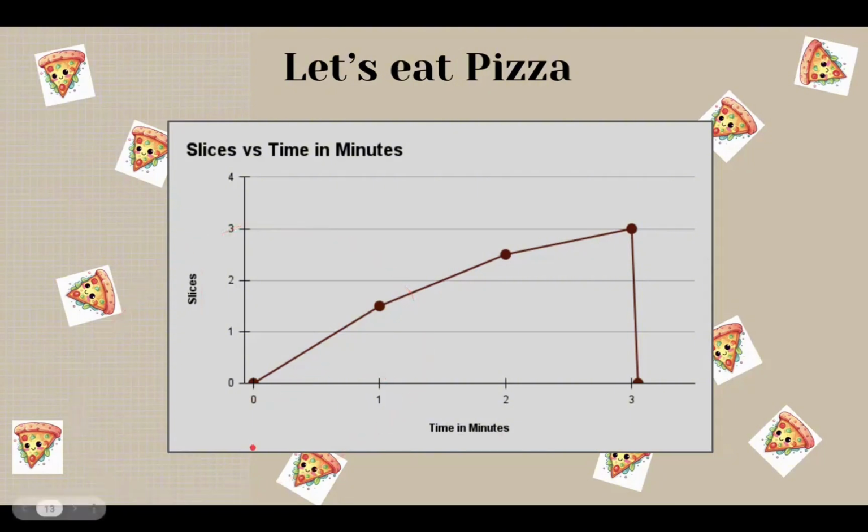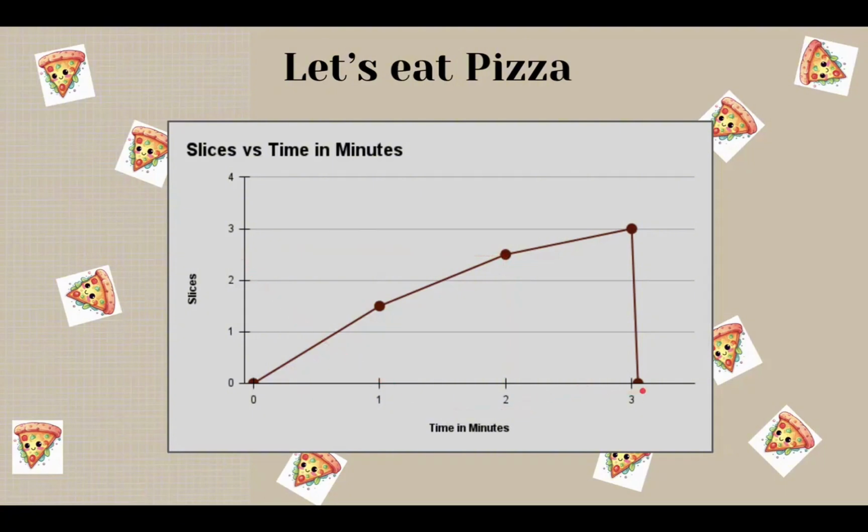So consider this example where the x-axis is time in minutes and the y-axis is the number of pizza slices. Consider that in 1 minute you finish 1.5 slices of pizza. In 2 minutes, you finish 2.5 slices of pizza.